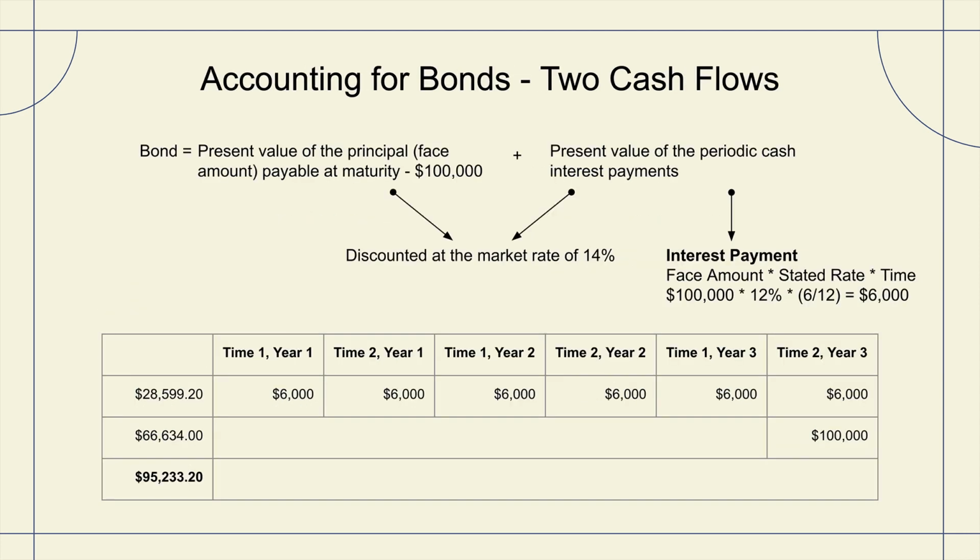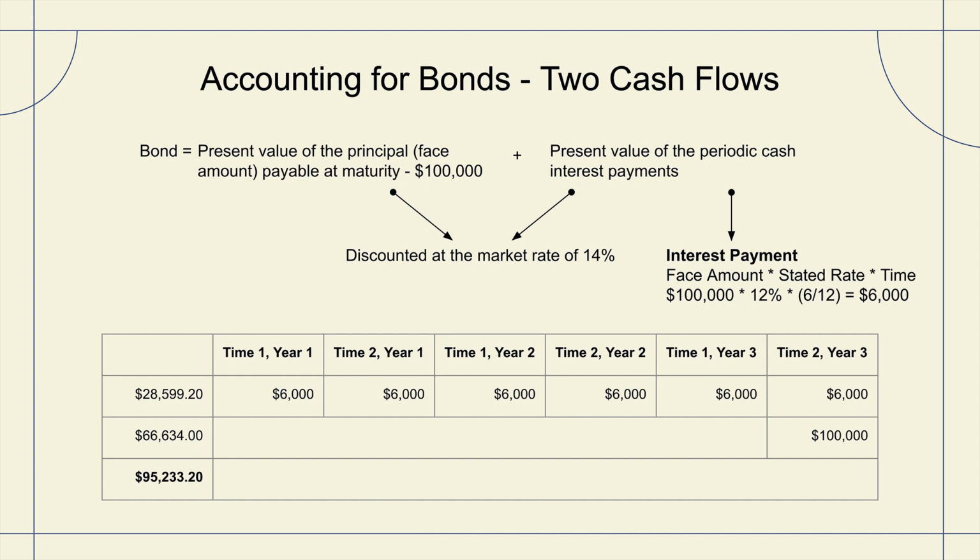As we look to the next slide, we look at the same example through the lens of the 2 cash flows. We have the bond with the present value of the principal, face amount, payable at maturity of $100,000, plus the present value of the periodic cash payments, interest payment calculated at face value multiplied by the stated rate multiplied by time, or $100,000 multiplied by 12% multiplied by 6 months out of 12 equals $6,000. We're going to discount those at the market rate.